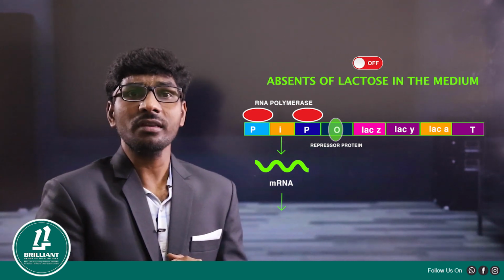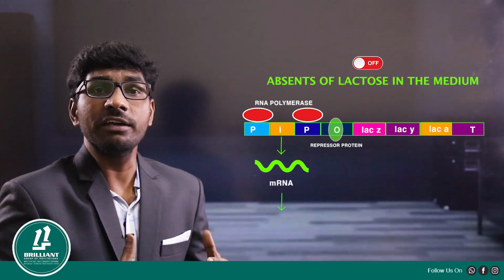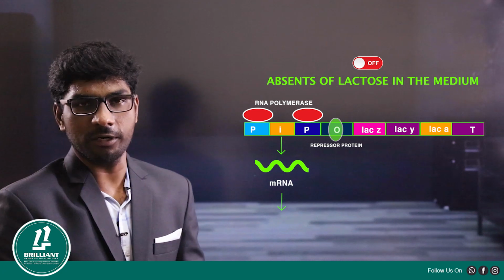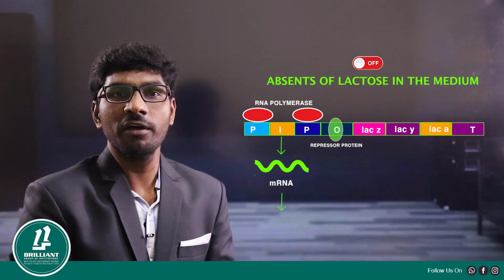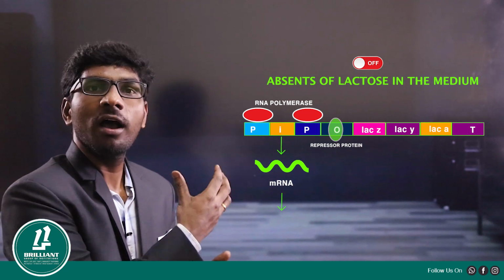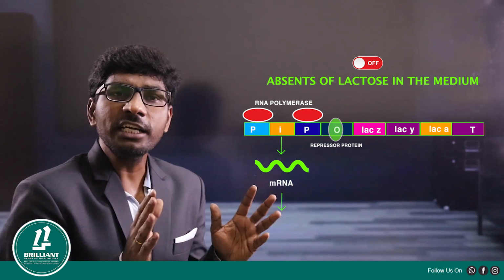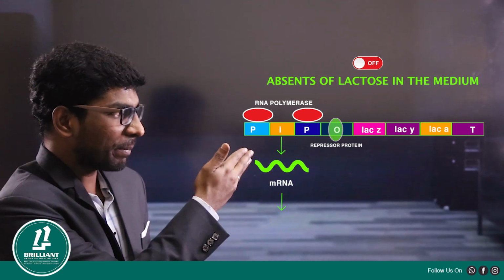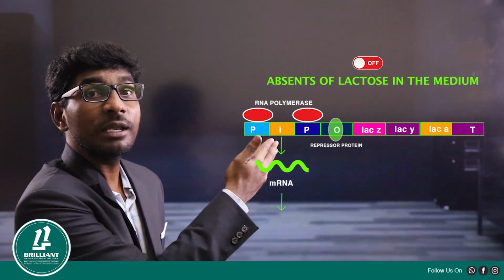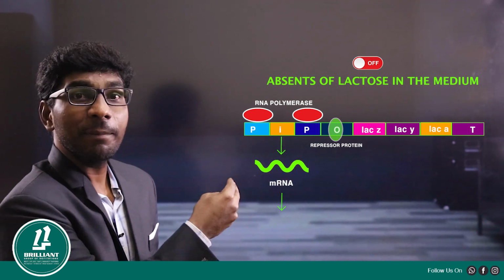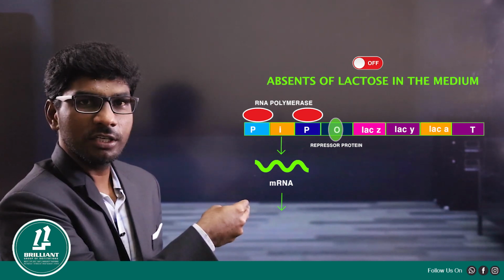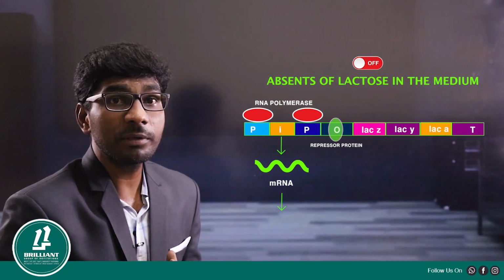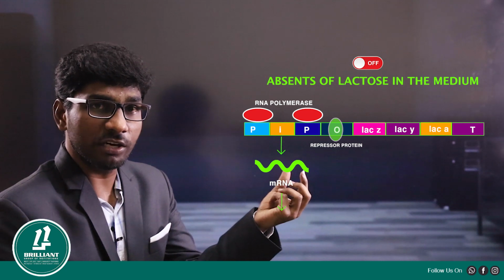Most of the students feel it is difficult to remember whether the RNA polymerase enzyme is attached to the operator or promoter. Most of the students get confused. It could be easy to remember while you're reading. Just remember the two P's. The first P in the polymerase enzyme and the other P in promoter. So if you remember the two P's, it could be easy to understand. So where is our RNA polymerase enzyme? RNA polymerase enzyme is on the promoter region.